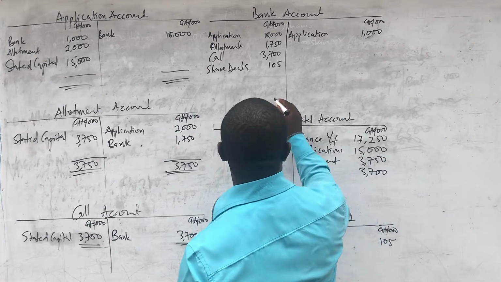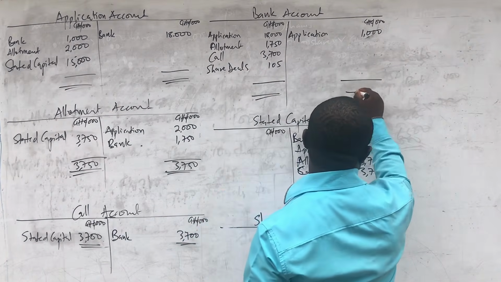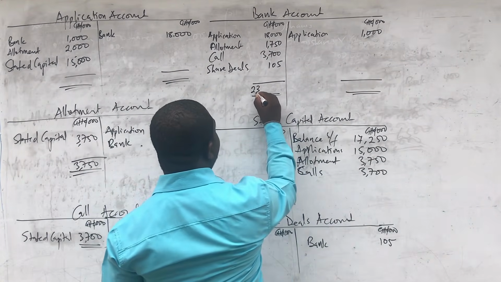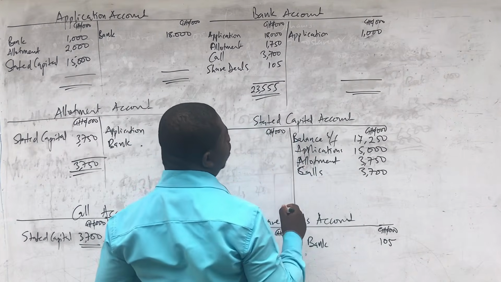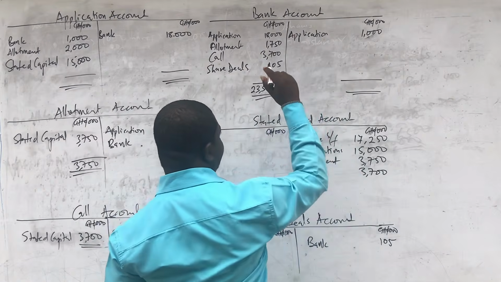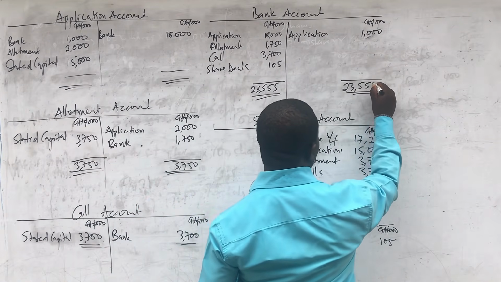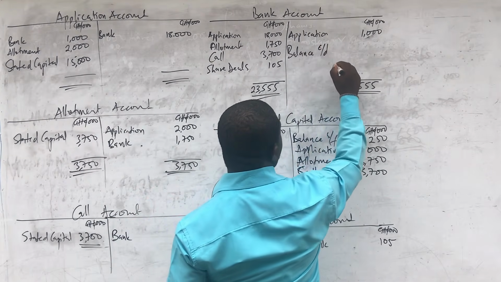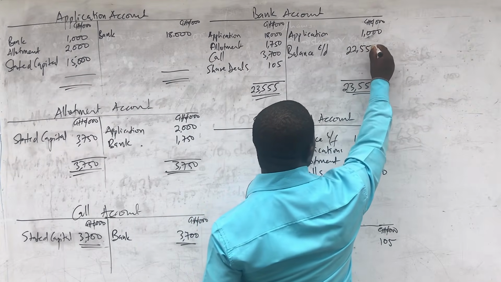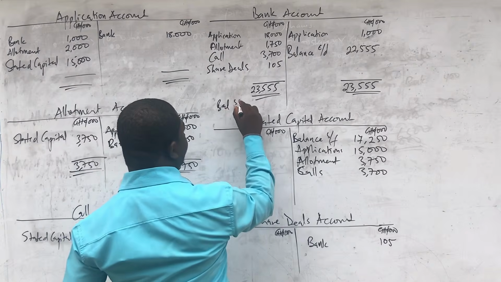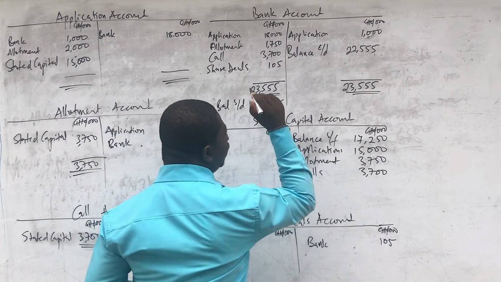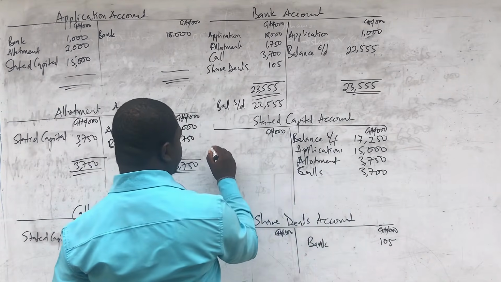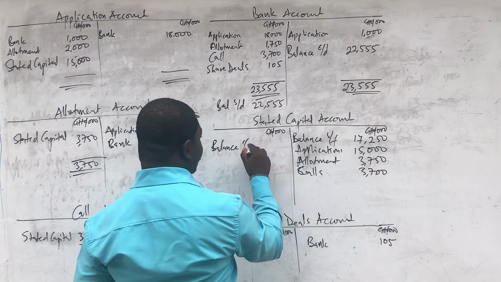And so let's balance off our bank accounts. When we add up the debit side of the bank account, we are going to have 23,555,000 Ghana cedis, but 3 zeros are already up. So we'll put the same here, 23,555. And the difference, which is the balance carried down, is going to be 22,555. So the balance brought down will be 22,555. That is what it means. And then let's do same for the stated capital. So the balance carried down, which is going to be the difference.